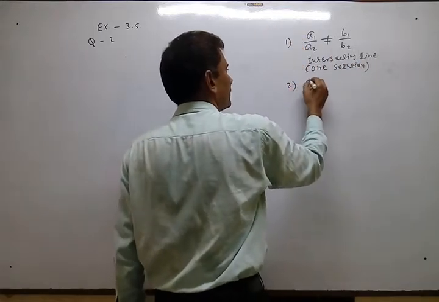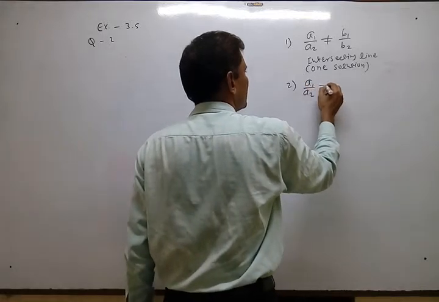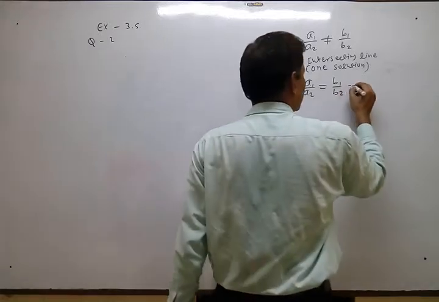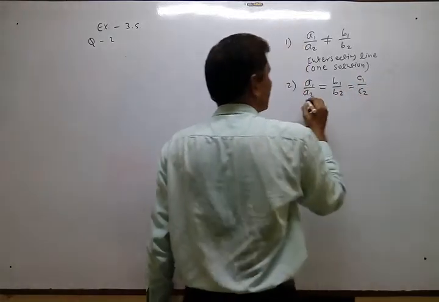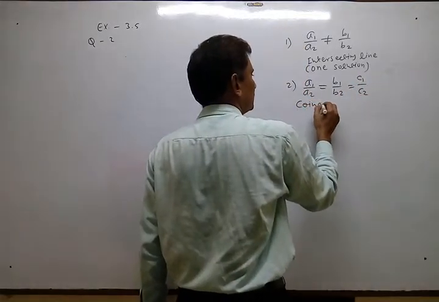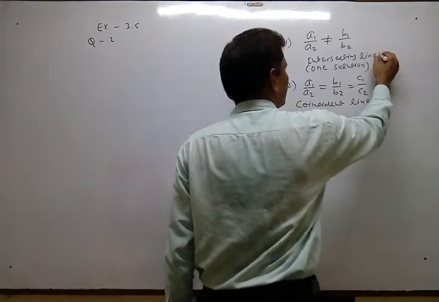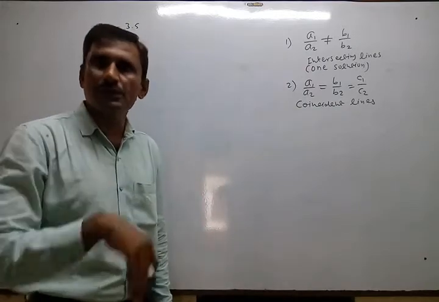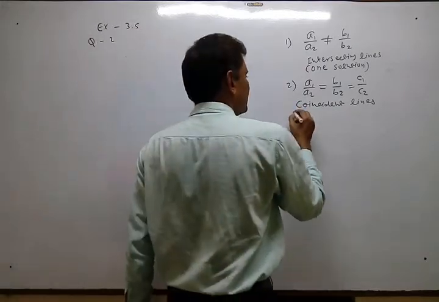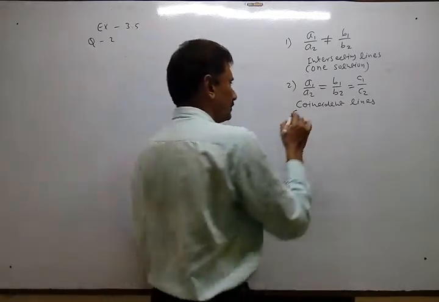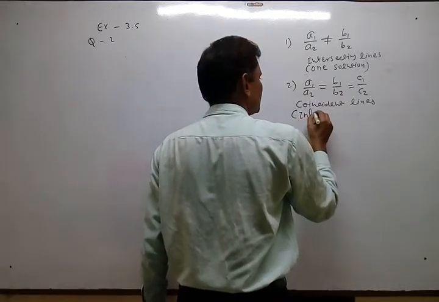Now number 2, if A1 upon A2 is equal to B1 upon B2 is equal to C1 upon C2, they are coincident lines. Coincident lines means overlapping lines, one over the other. So I can say there are infinitely many solutions.